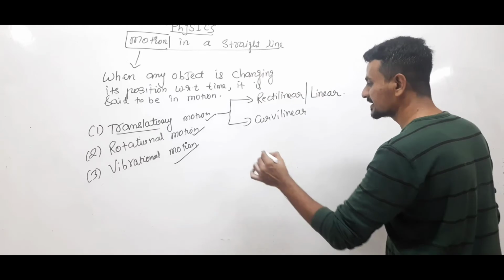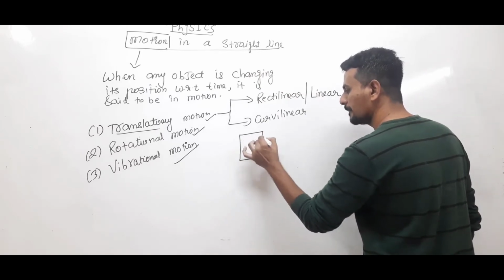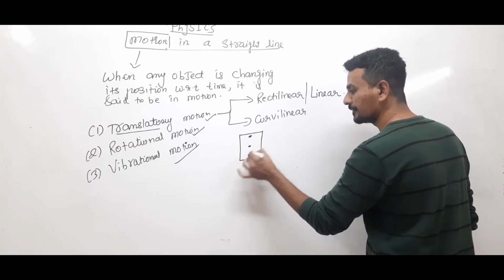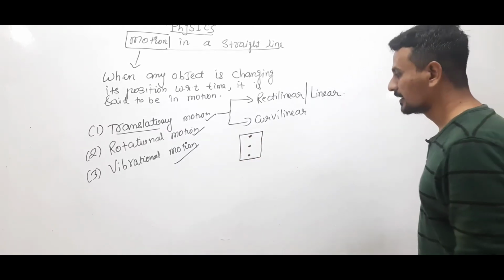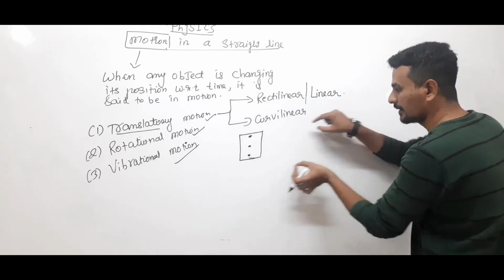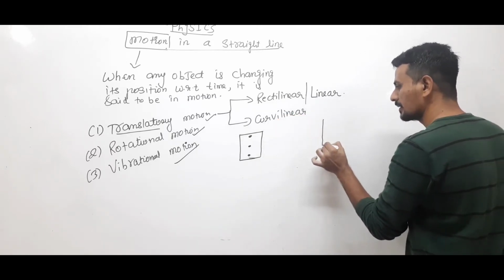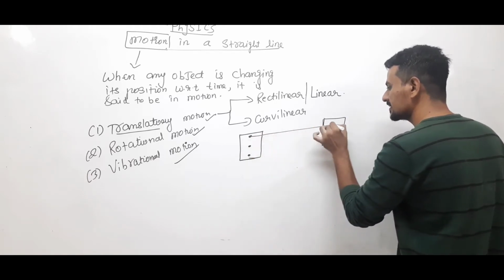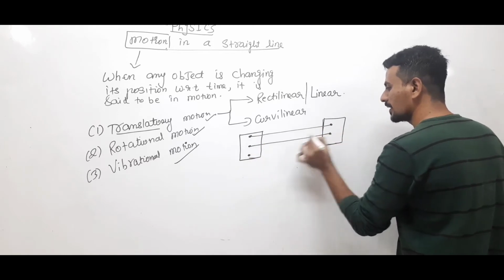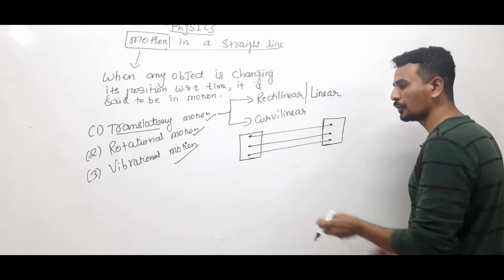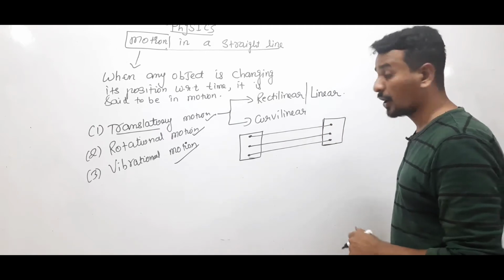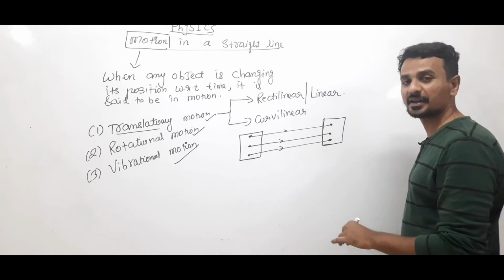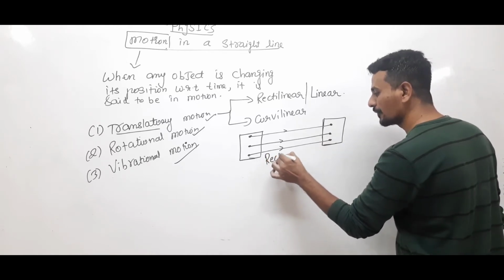Right? Now let us say this is a solid body. We are just assuming that the solid body is made up of three particles. Now if the body is moving straight this way, from here to here, and the particles of the body have covered equal distance, they have moved the same distance, but in a straight line. So this type of translatory motion is known as rectilinear motion.